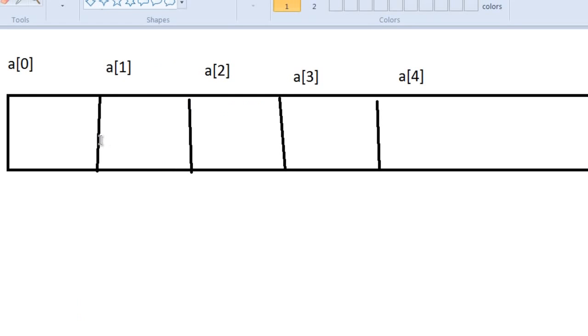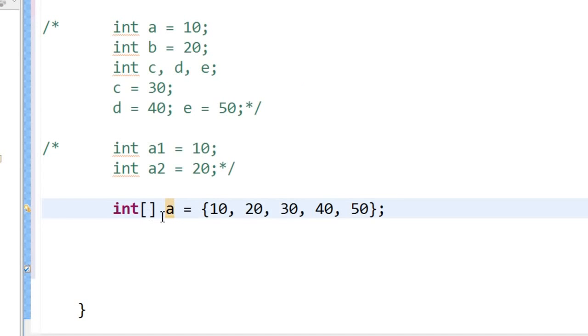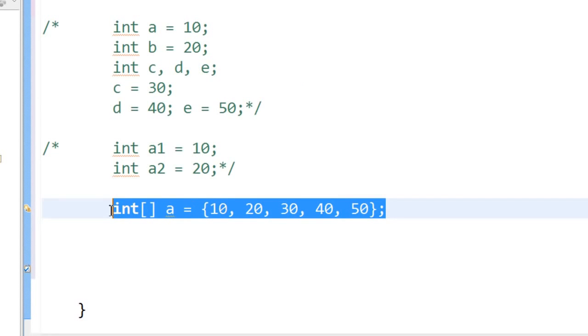Java internally will create 5 boxes, 1, 2, 3, 4, 5, and it will label the boxes a of 0, a of 1, a of 2, a of 3, a of 4. This is read as a of 0, a of 1, and it will put those 5 numbers in these boxes. So this is an array, an efficient way of storing a bunch of homogeneous data.